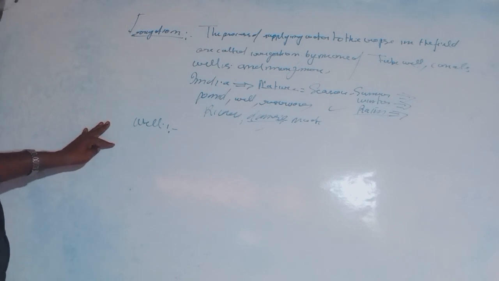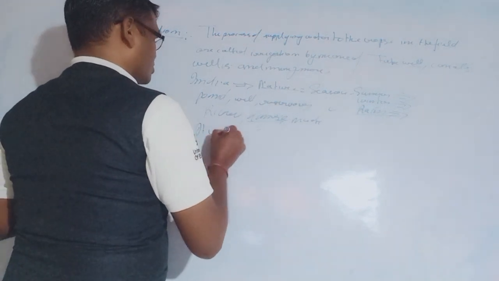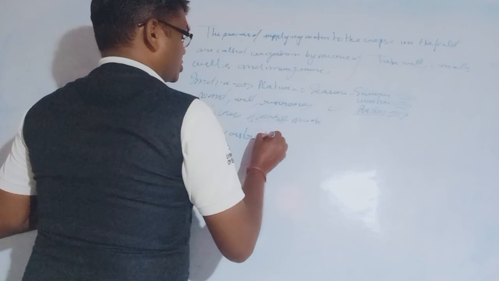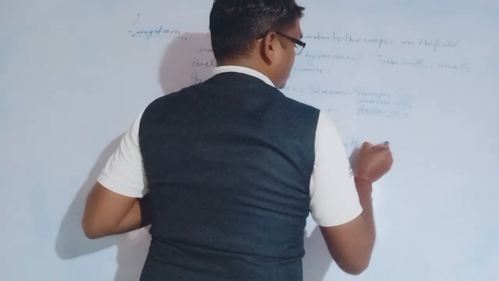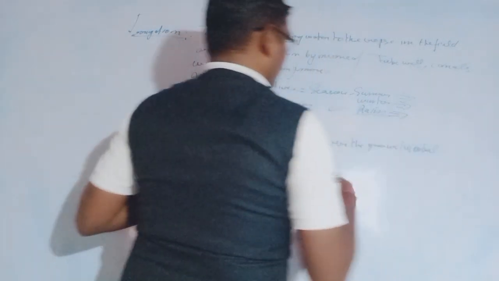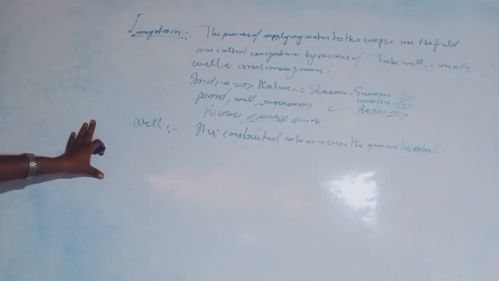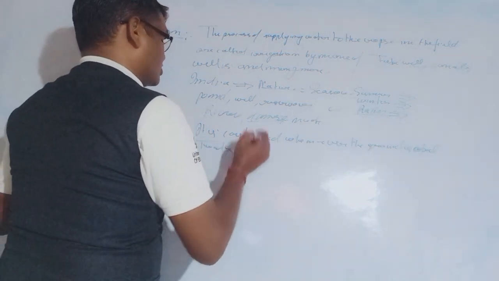A well is constructed wherever ground is available, and there are majorly two types.